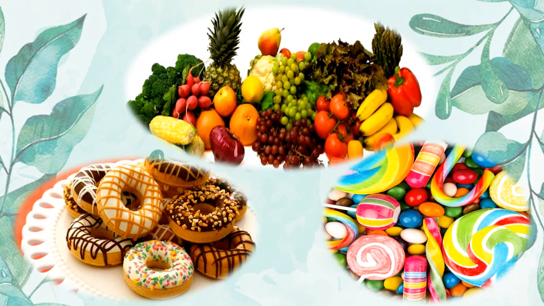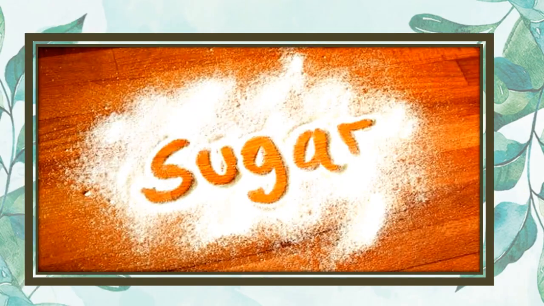Here in this picture, if you look, you will find it so tempting. There are sweets, there are candies, there are donuts, there are sweet fruits. Now all these things are related to another component, or constituent, of food: sugar.